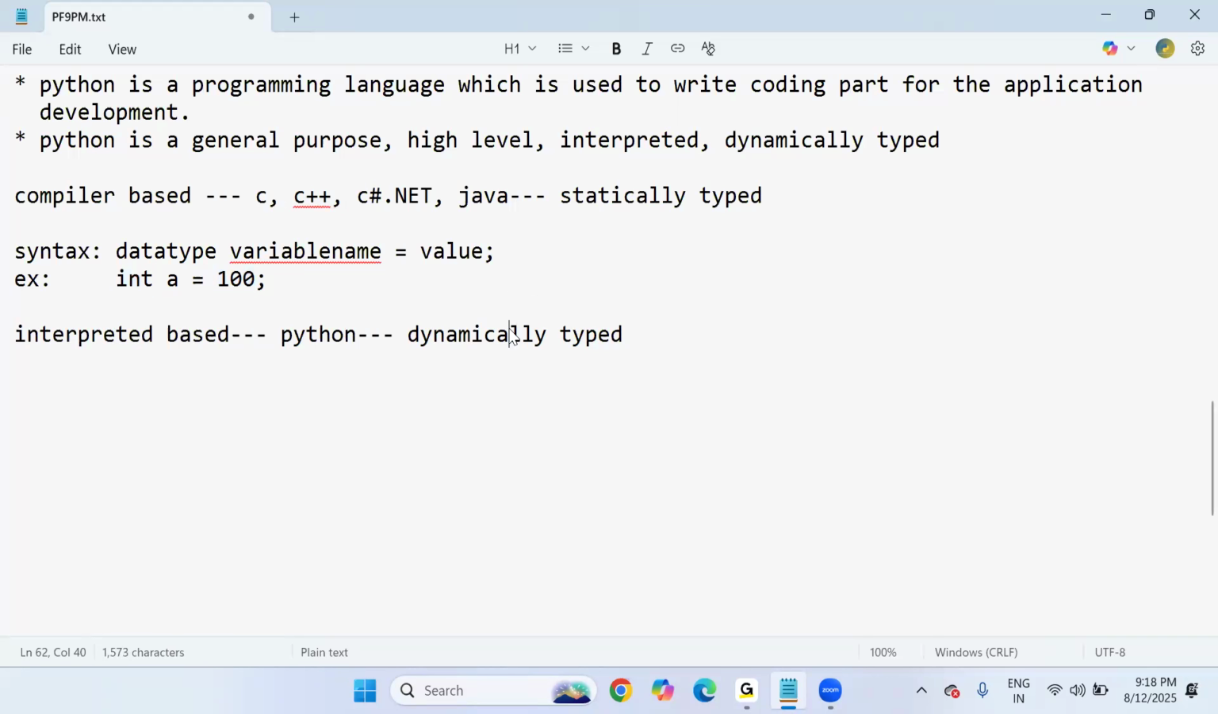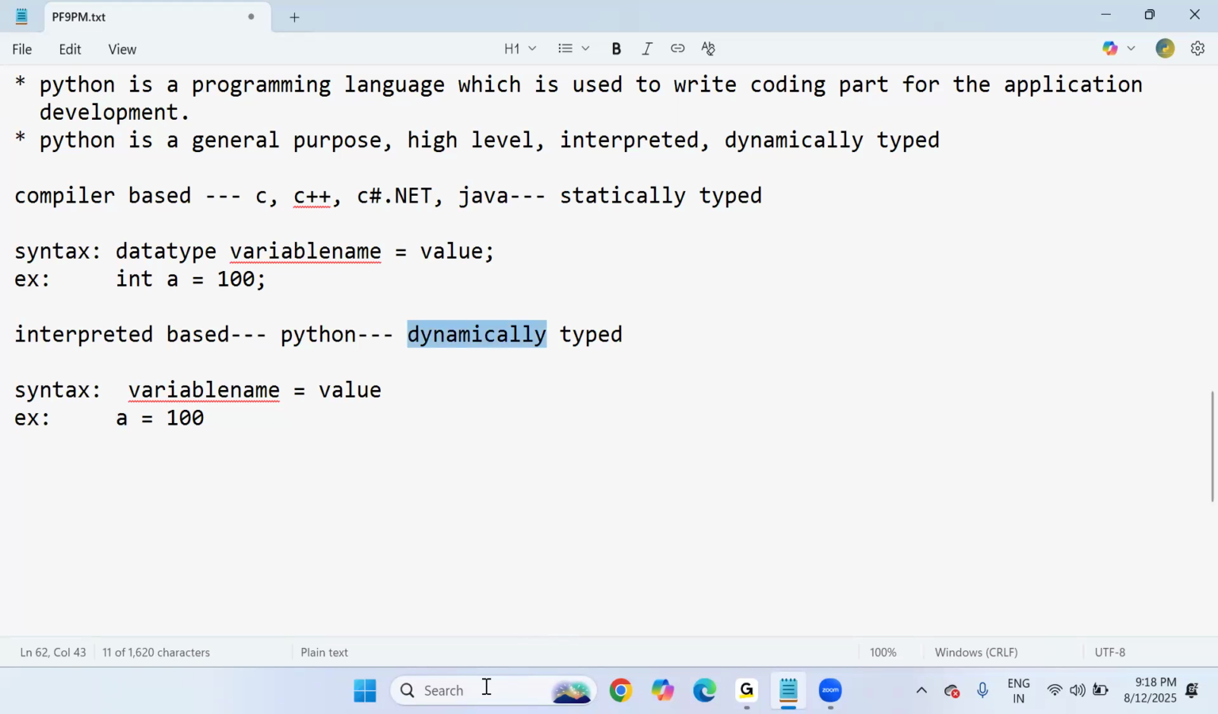But in Python, it's not required, sir, because it is dynamically typed. What is the meaning of dynamically typed? Dynamically typed means during the program execution. In Python, no need to specify any data type. You only go with the variable name and then the value. That's it. So here variable name a equals to value 100. This is the syntax to declare a variable in Python. So you should not specify any data type for this variable a, because it is dynamically typed.